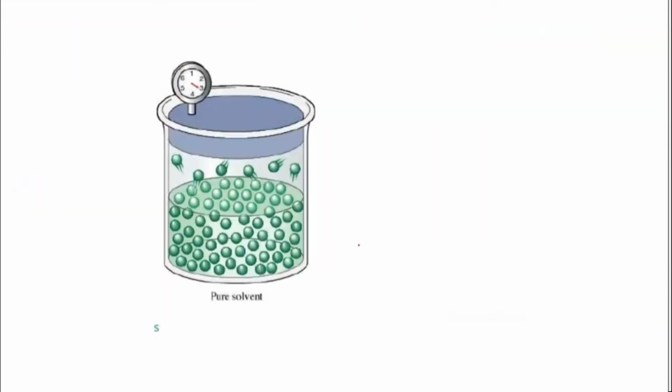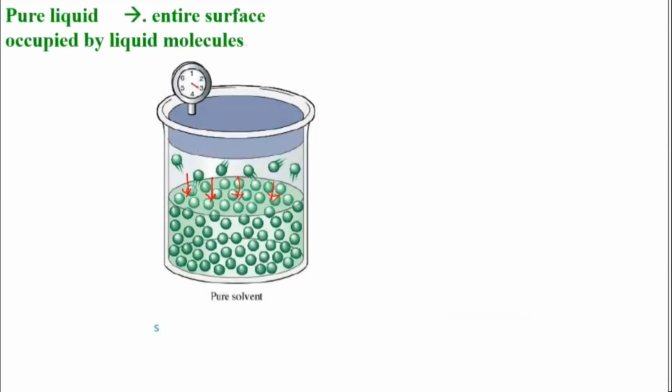So now let me start with this. I've taken the pure solvent initially. When you have a pure solvent, once an equilibrium is established, the vapors in this empty space exert a pressure, and that's the vapor pressure. You will be having only the vapor pressure of this particular solvent, because the entire surface you can see here is occupied by only one kind of liquid.